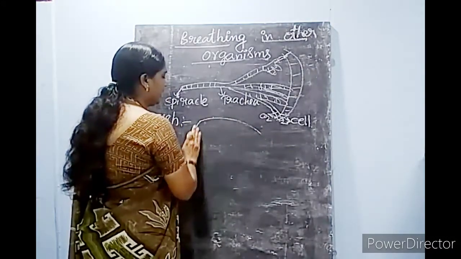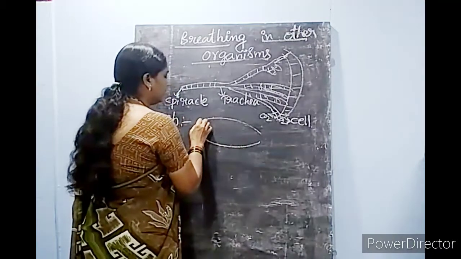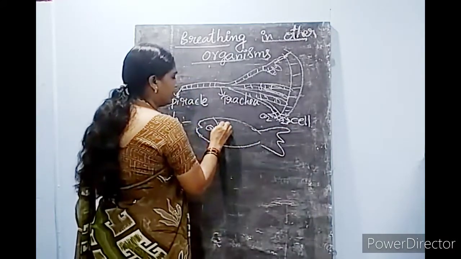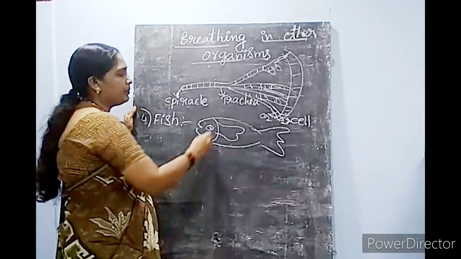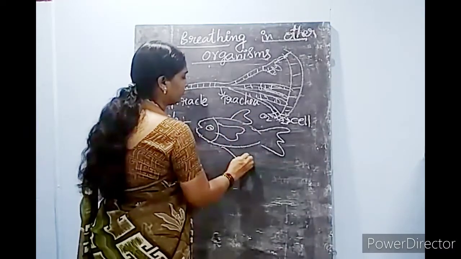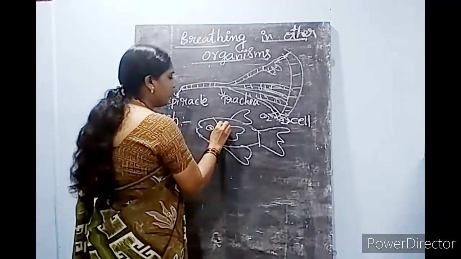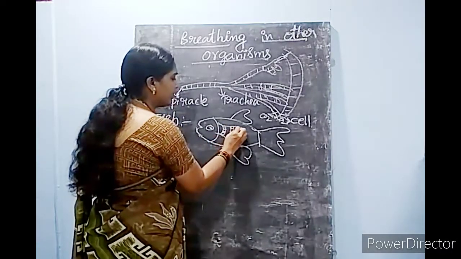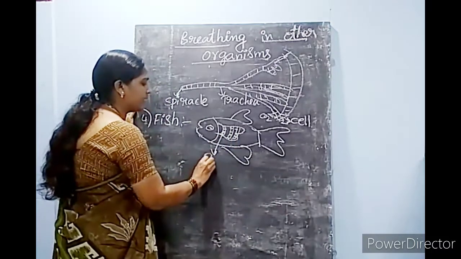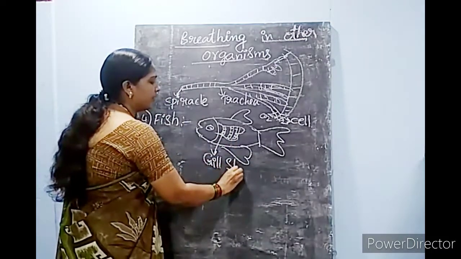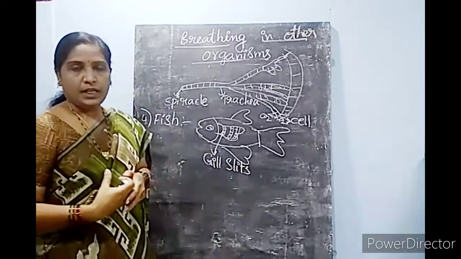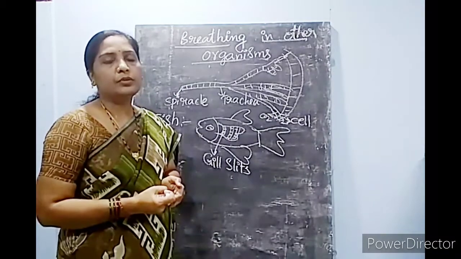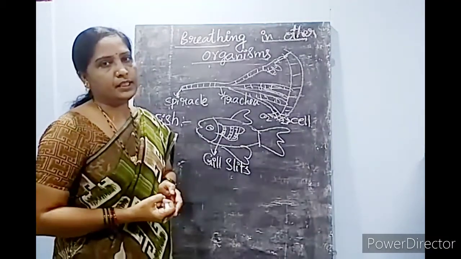The gills are present in the fish body, just back of their neck part. So they have gill slits. It is divided into many slits like this, so they are known as gill slits. In your home aquarium, you go near the aquarium and observe how a fish breathes.